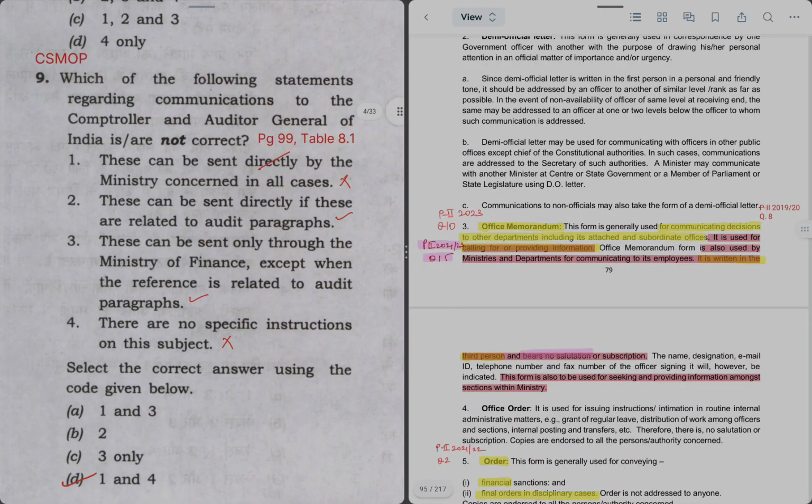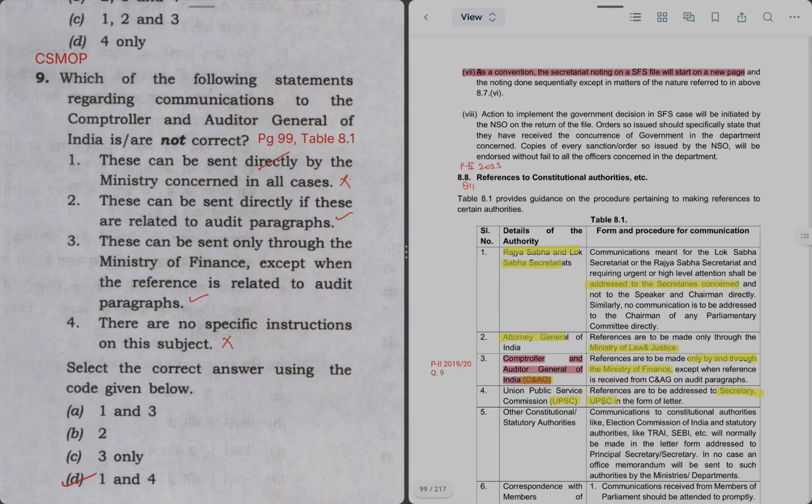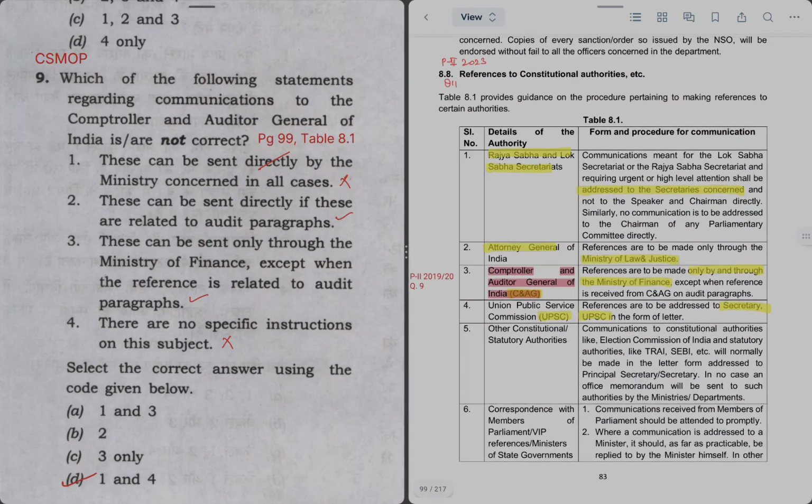Next question is: which of the following statements regarding communications to the CAG of India are not correct? Again, it is asking incorrect statements. So let's move on to the next page, page 99. In para 8.8, it is saying references to constitutional authorities. In that, CAG is a constitutional authority. I think Article 148 of the Constitution defines the setting up of CAG, the role of CAG.